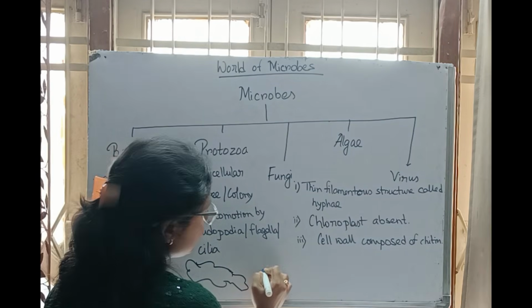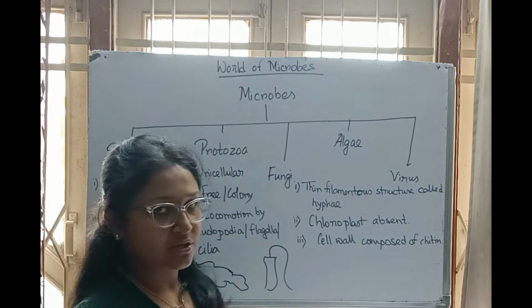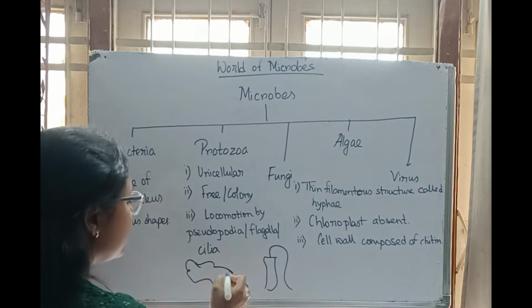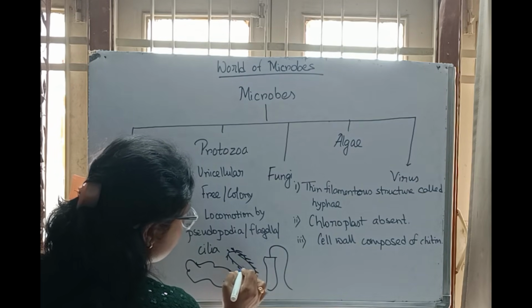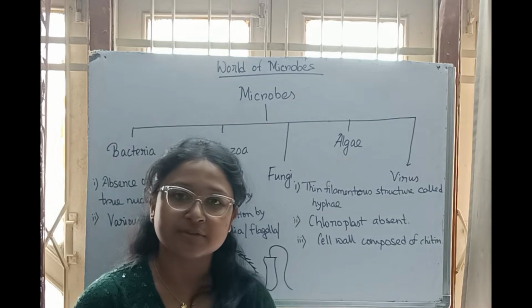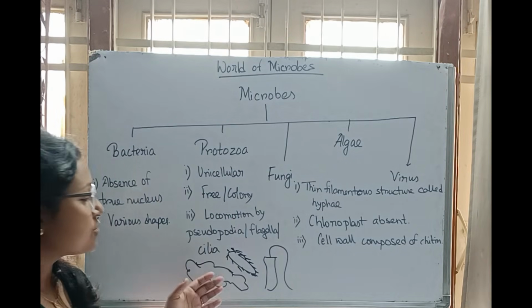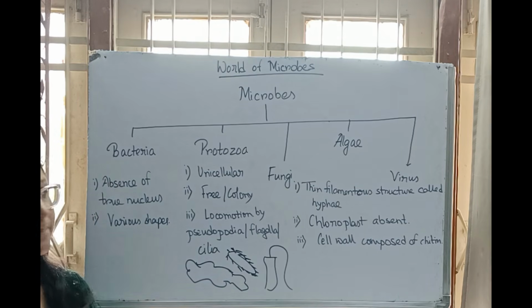Flagella is like this. If this is the cell organelle, flagella will be like this, like a whip-like structure. And the cilia, it's like hair-like structures all over the body. The paramecium has it. Like this, all over the body, the hair-like structures are present. They help in the movement of the organism. So already I said pseudopodia, flagella, and the cilia.